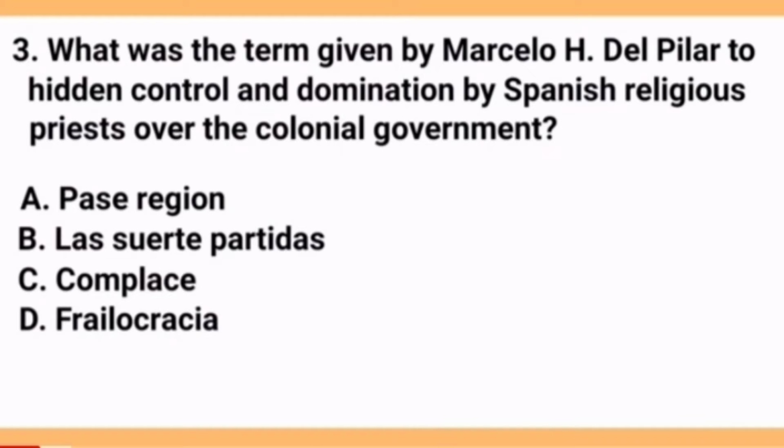What was the term given by Marcelo H. del Pilar to hidden control and domination by Spanish religious priests over the colonial government? A. Pez region, B. La suerte partidas, C. Complace, D. Philocracia. The answer is letter D.